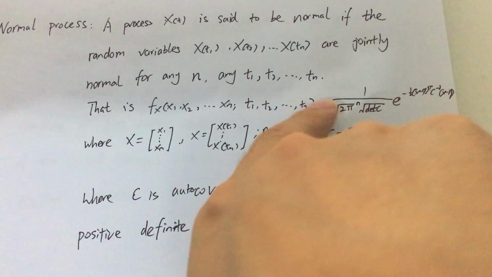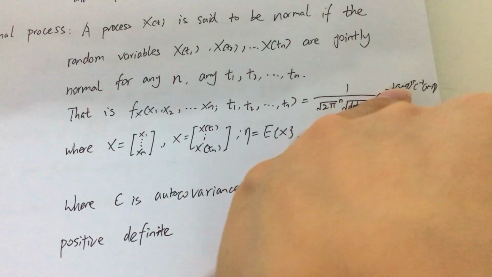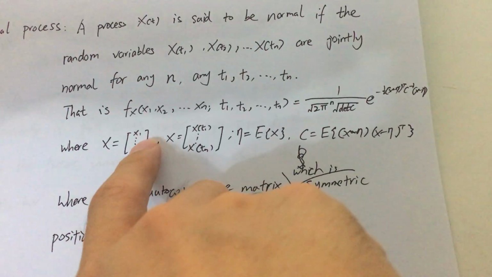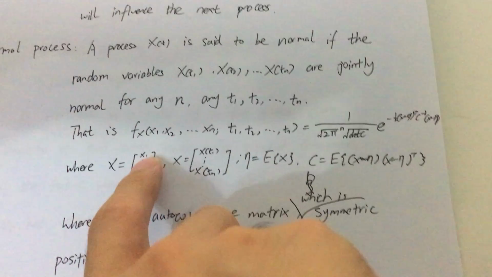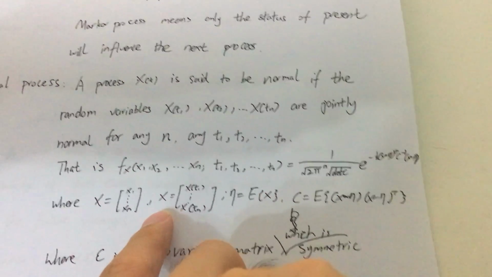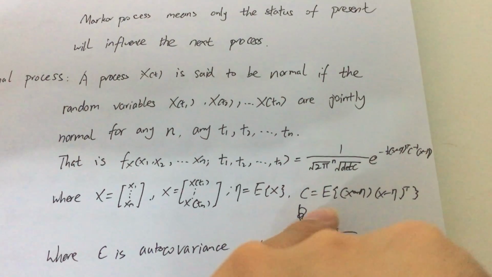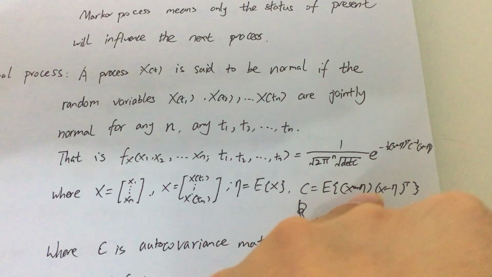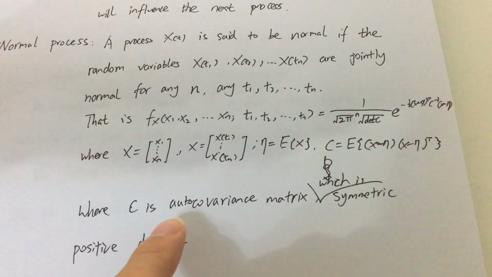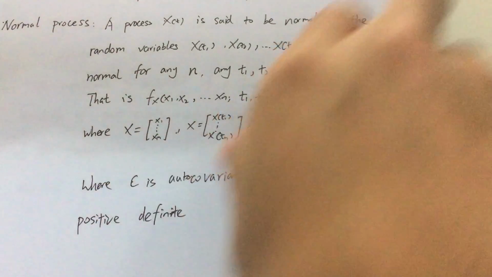This equation we can say is here x and eta, where x is equal to the column vector from x1 to xn, and eta is equal to E{x}, and C is equal to E{(x minus eta)(x minus eta) transpose}, where C is an autocorrelation matrix which is symmetric and positive definite.